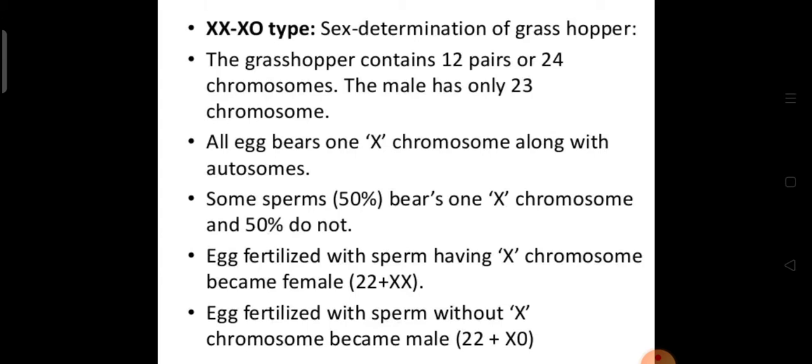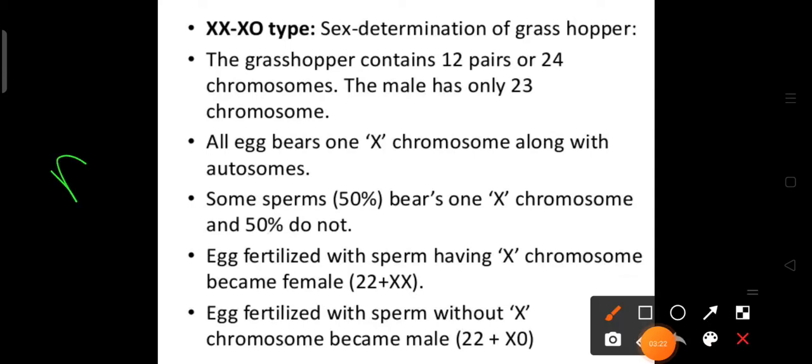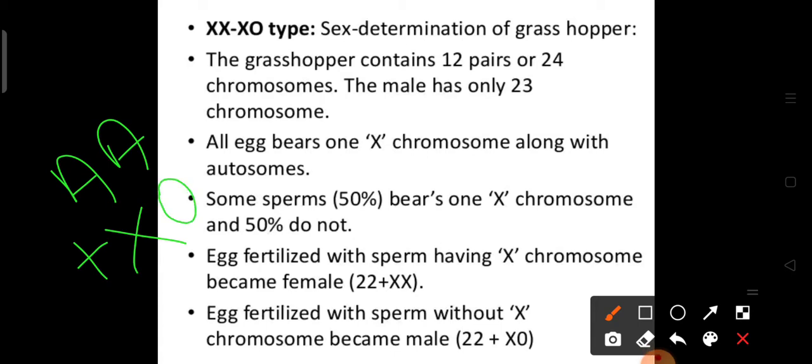Here you can see in grasshopper there are 12 pairs of chromosomes, or 24 chromosomes, but the male only has 23 chromosomes. It means along with the autosomes only one X chromosome would be there. Clear? So this is considered XO. Now, as you can see, all eggs bear one X chromosome along with the autosomes. 50% of the sperms have an X chromosome and 50% lack it. So XX is the female and XO is the male, which lacks one X chromosome.